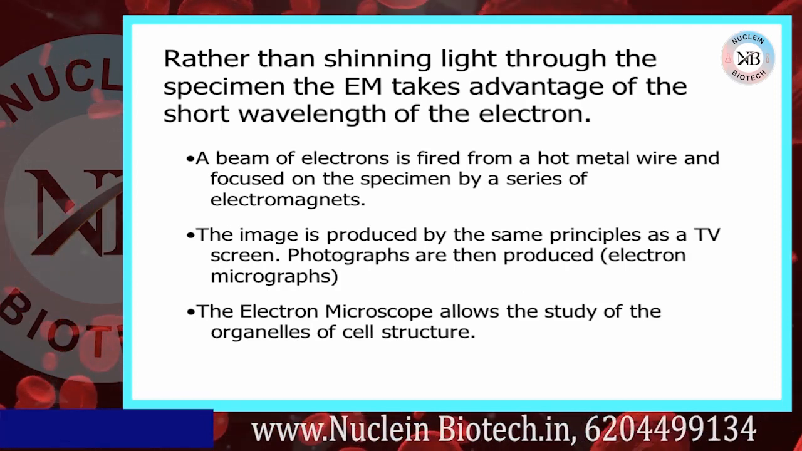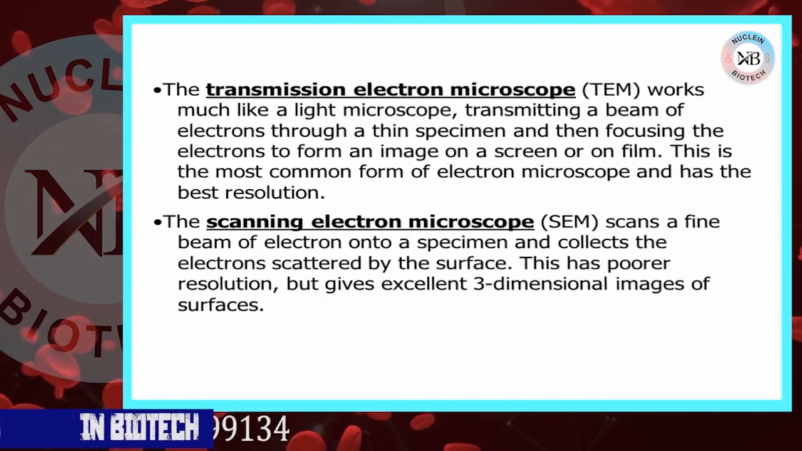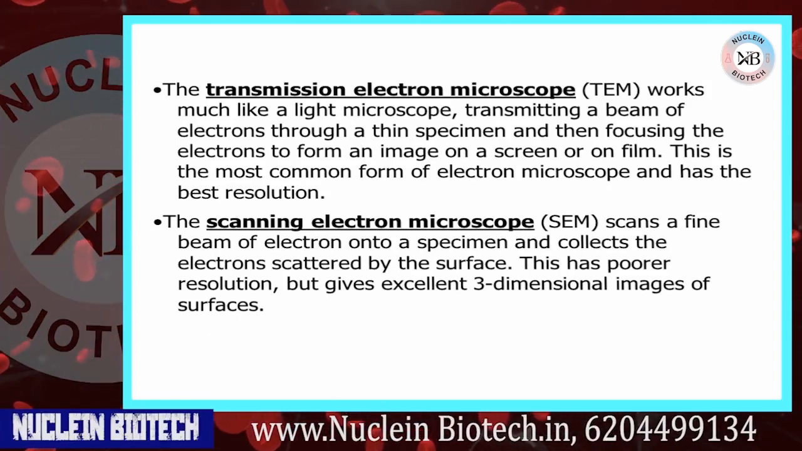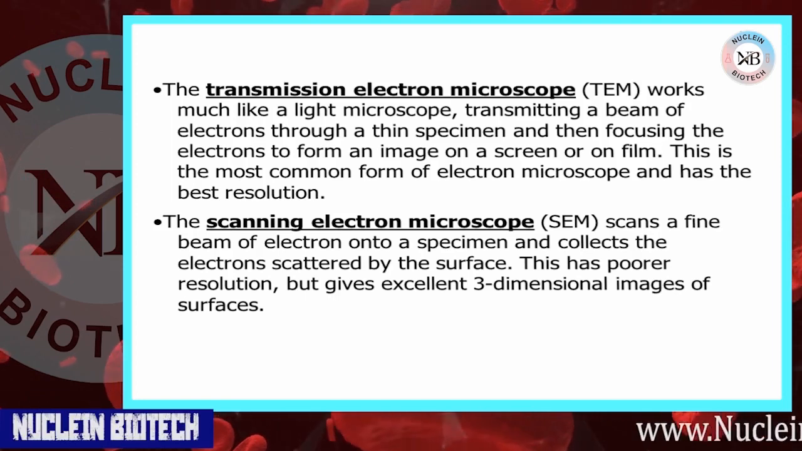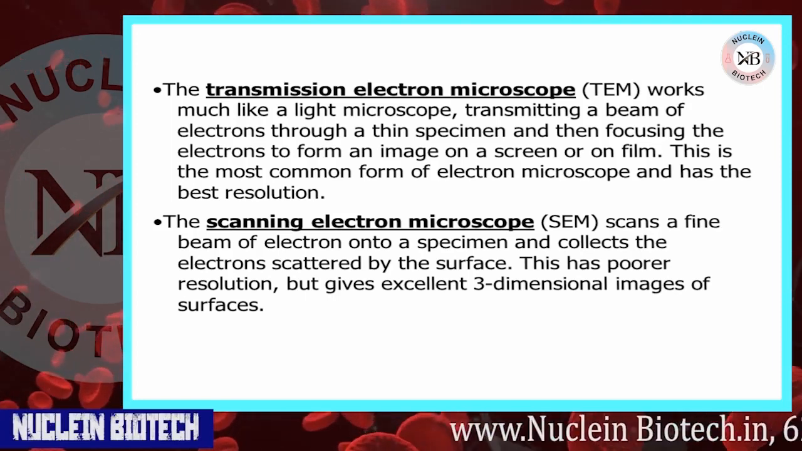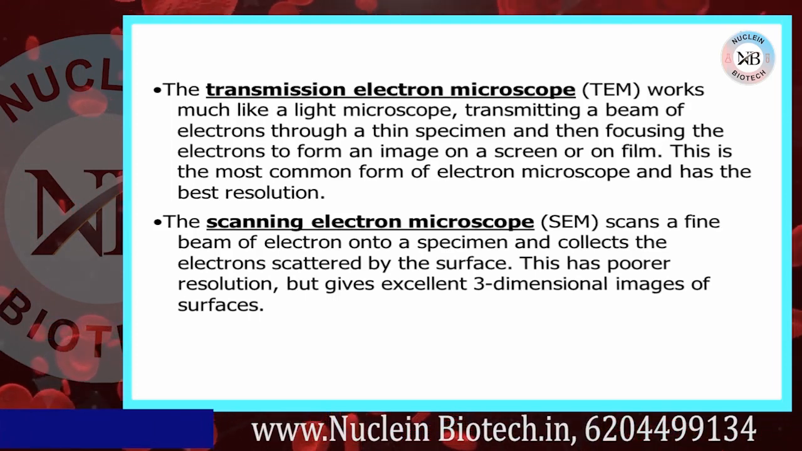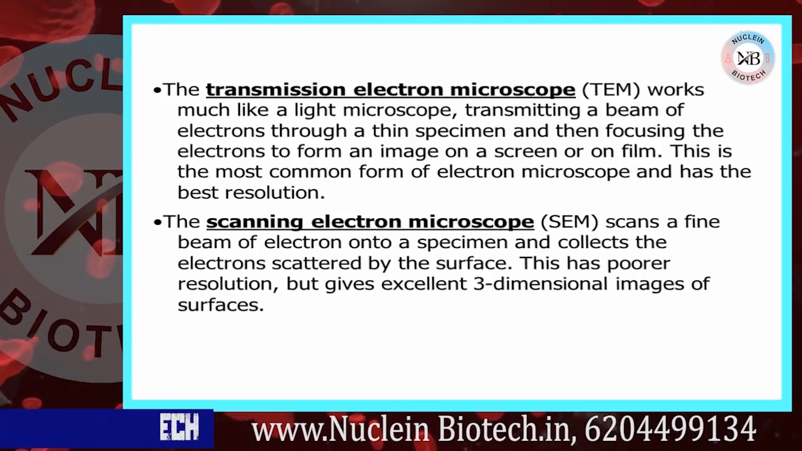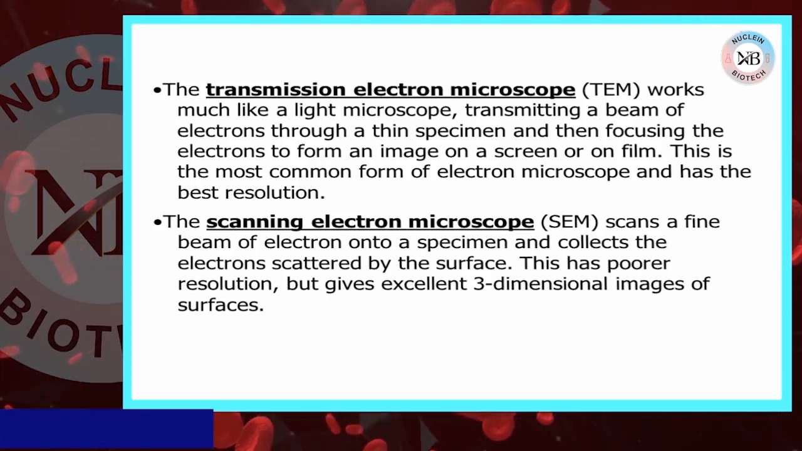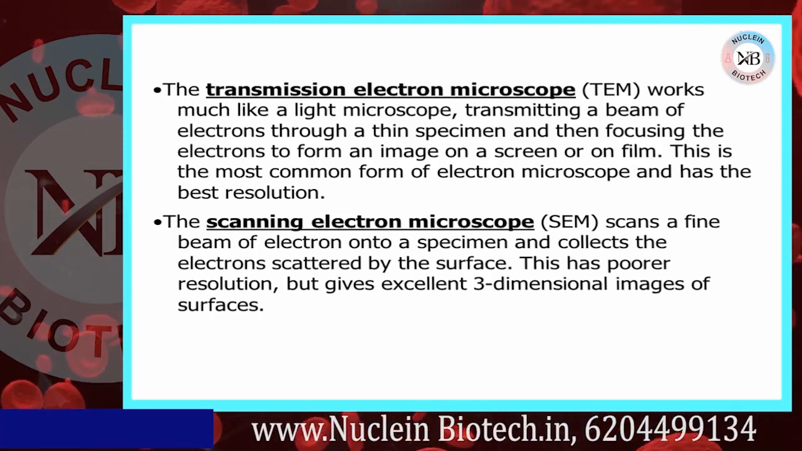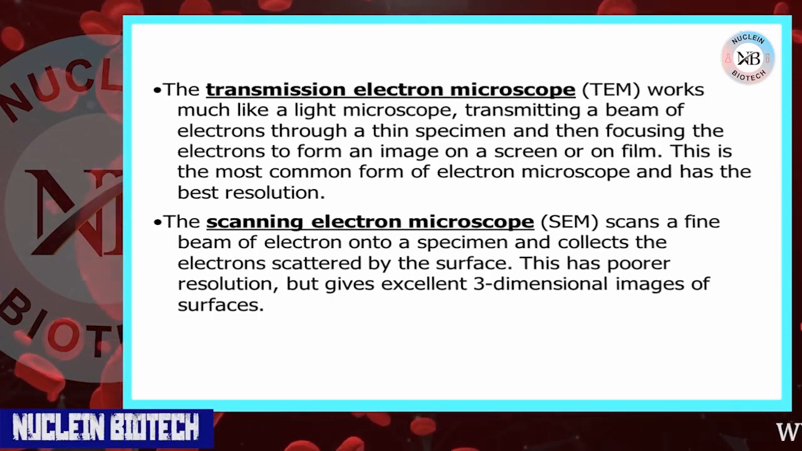Now another type of microscope is the transmission electron microscope and the scanning electron microscope. The transmission electron microscope works much like a light microscope, transmitting a beam of electrons through a thin specimen and focusing the electrons to form an image on a screen or on a film. This is the most common form of electron microscope and has the best resolution.